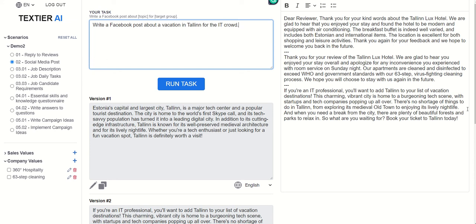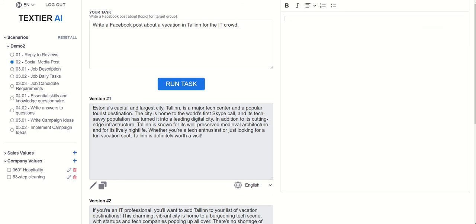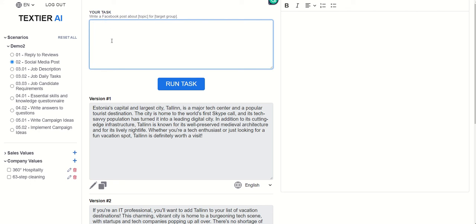Okay, now let's look at something else. Let's look at how Textier can be used for human resources. So let's say we are a big hotel. We have a lot of people joining our crew and leaving it. So we want to create a new job vacancy and maybe post it into LinkedIn.